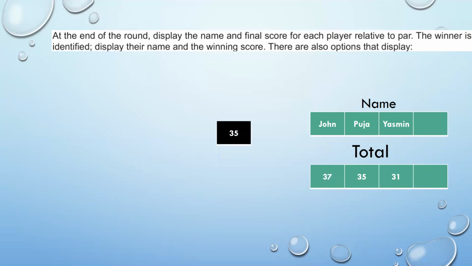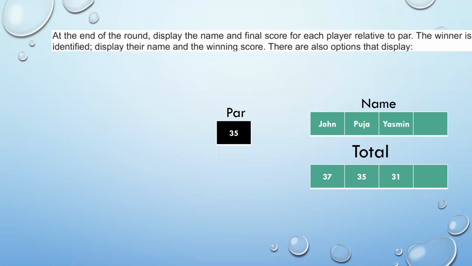Now the question mentions to display the name and the final score for each player in relation to the par score. What is a par score? If you want to know that, you'll have to go back to the first video. As seen on the screen, the par score we assume is 35. For John, he has taken 37 shots. That means his score is above the par score.